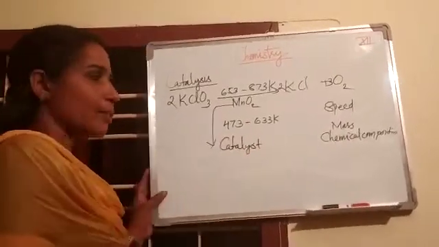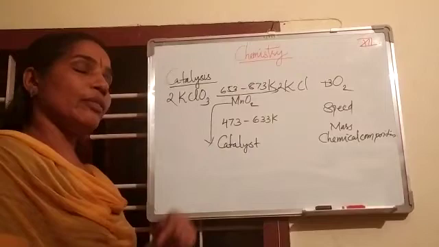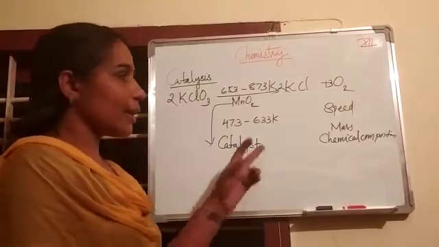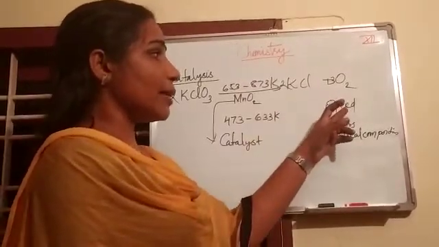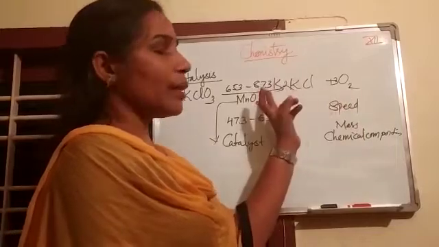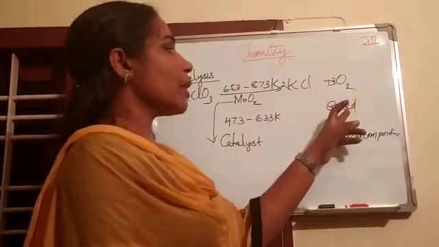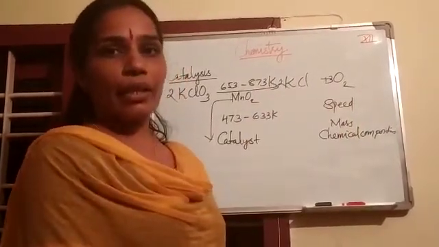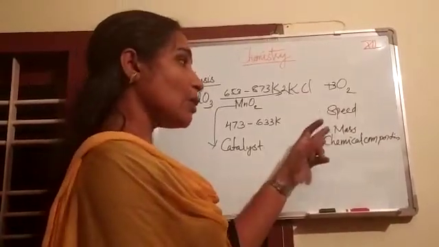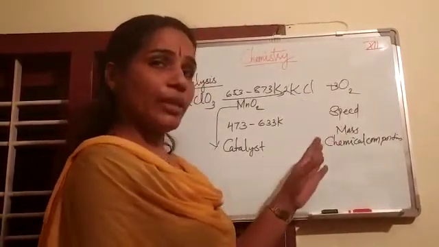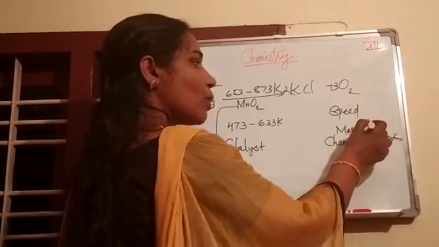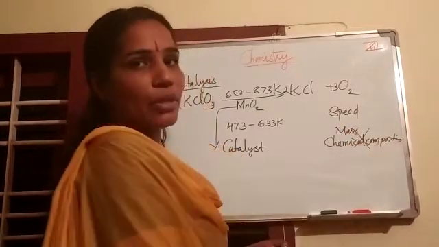Then, can you define a catalyst? A catalyst is a substance that can change, here increase, the rate of a chemical reaction without undergoing any change in its mass or chemical composition.